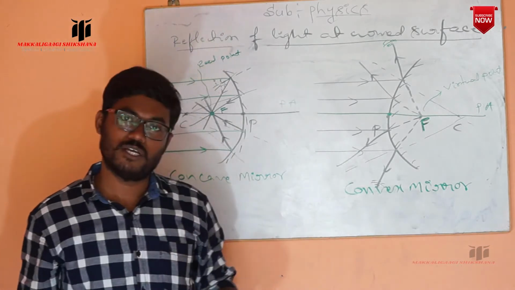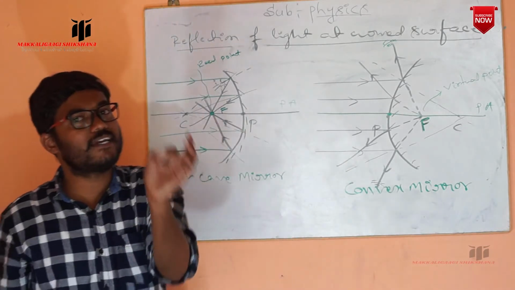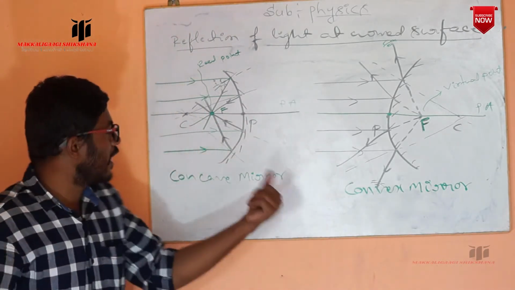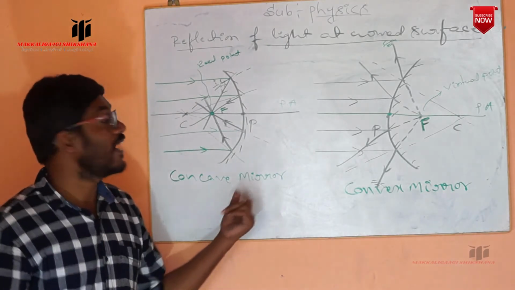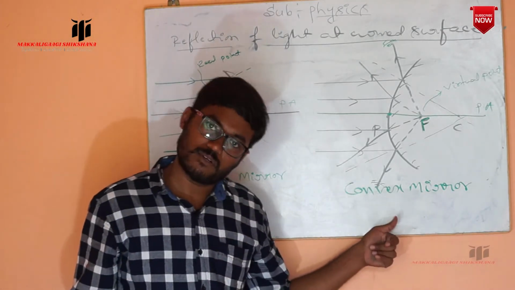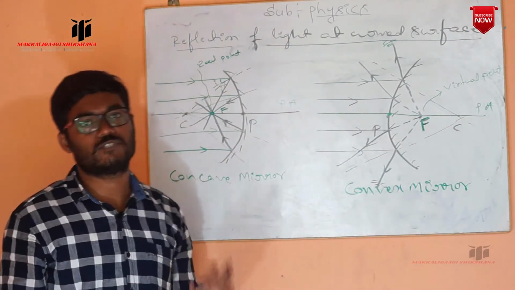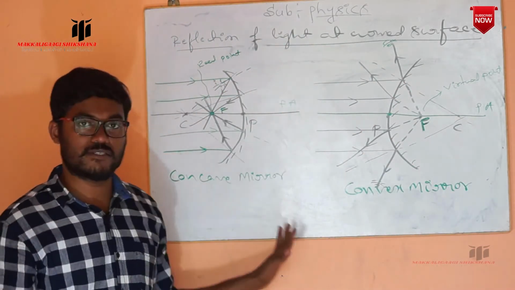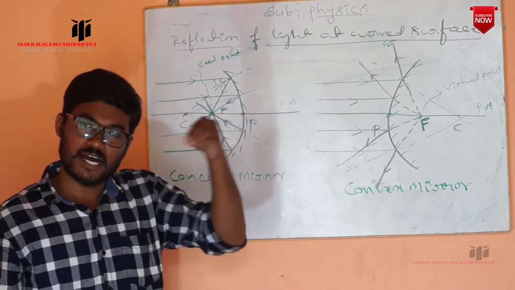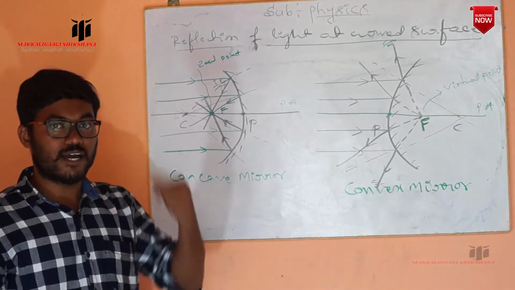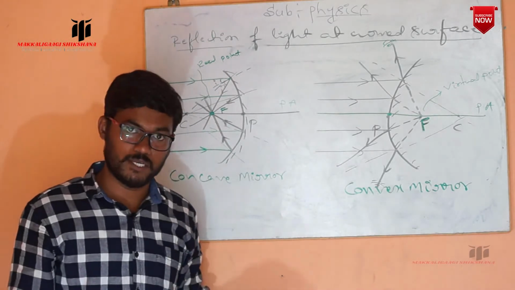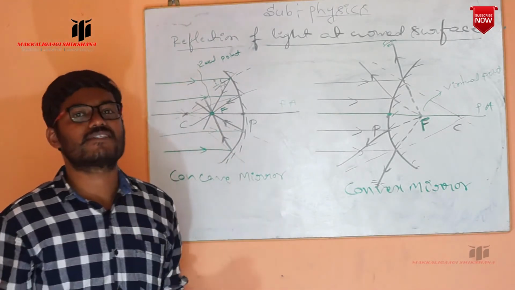If they ask the question, draw a neat labelled diagram to show the action of the concave mirror, you have to write this one, and for the action of the convex mirror, you have to write this one. In all these cases, the laws of reflection have to be satisfied, whether it may be a plane surface, a curved surface, or a rough surface, whatever it may be.